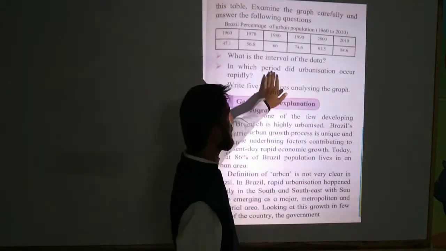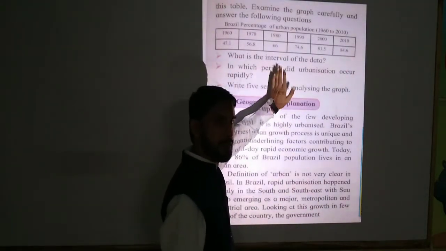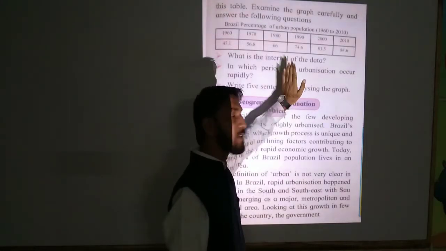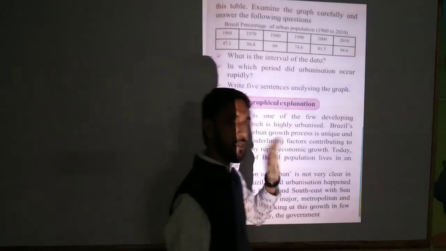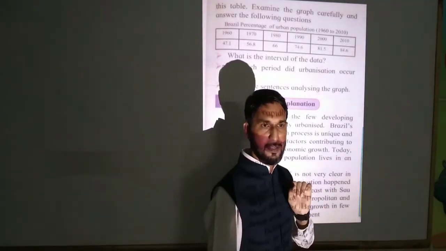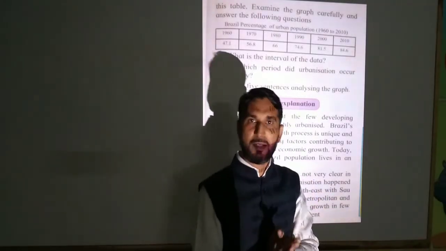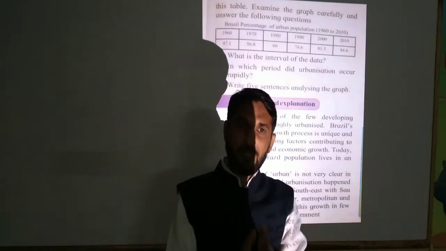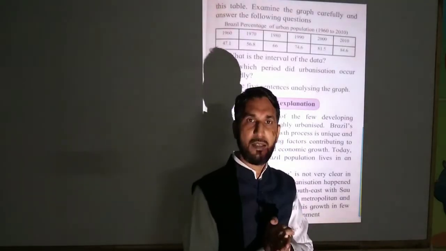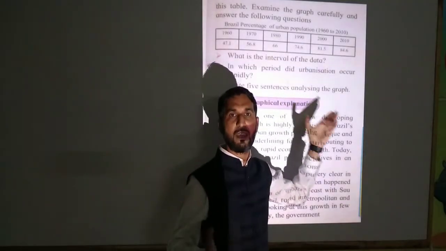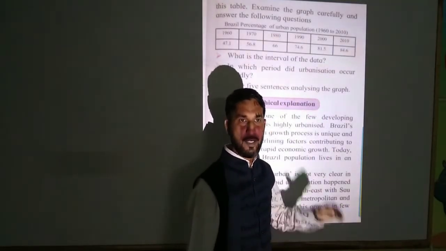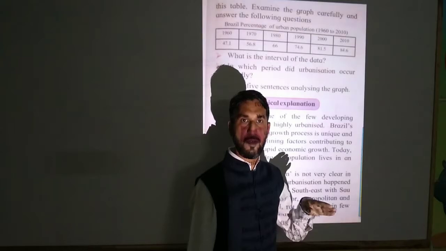But if we see the percentage of urbanization in Brazil, Brazil is developing more rapidly than our India. Brazil is a developing country, and India is also a developing country. But if we see the percentage of urbanization, there is too much gap. India's urbanization is quite low.